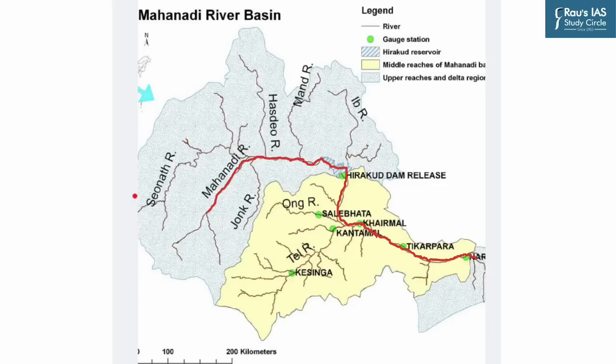The Mahanadi river rises from a place near Sihawa, near Raipur in the state of Chhattisgarh, to the south of Amarkantak. The river flows through the states of Chhattisgarh and Odisha and finally merges with the Bay of Bengal.